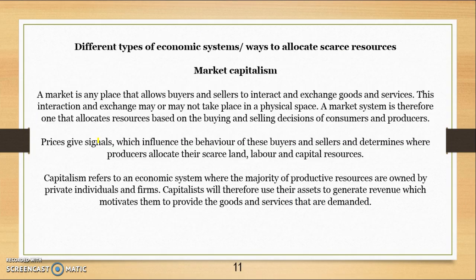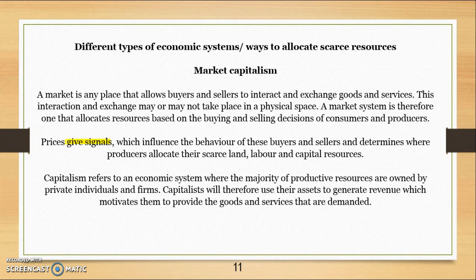So market capitalism: basically a market is any place where buyers and sellers interact and exchange goods and services. This interaction can take place in a physical location or it can be online. A market system is one that allocates resources based on consumers' and producers' buying and selling decisions. So if prices rise, that gives a signal to producers to influence their behaviour as to where they're going to allocate their resources, their land, their labour and their capital.